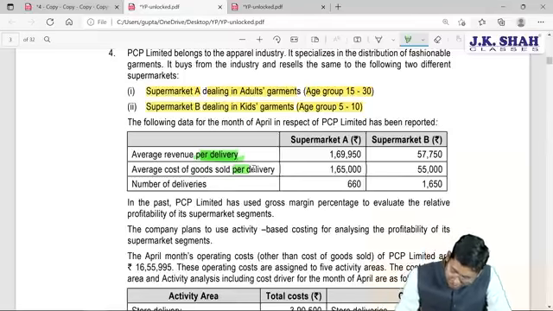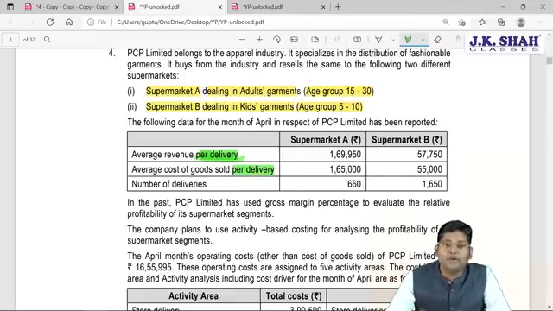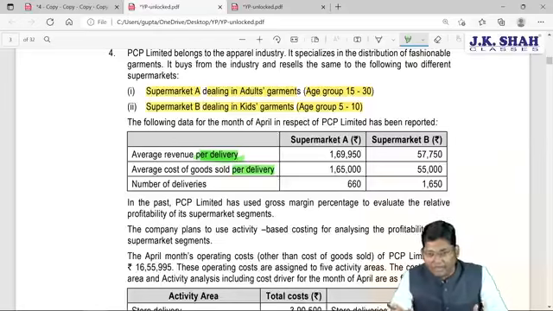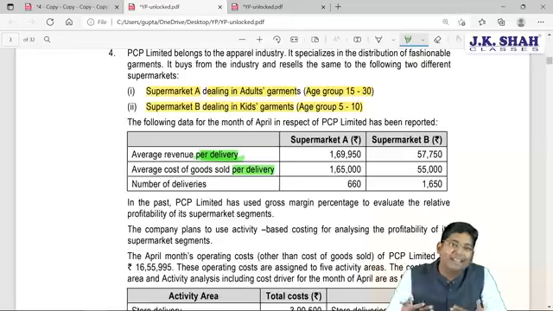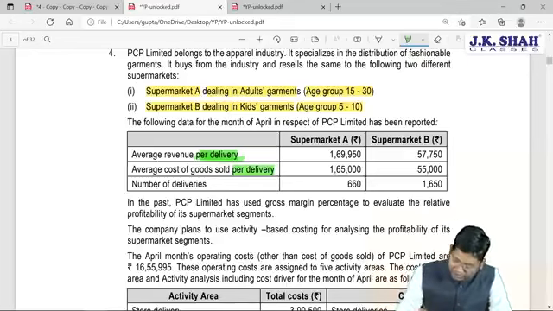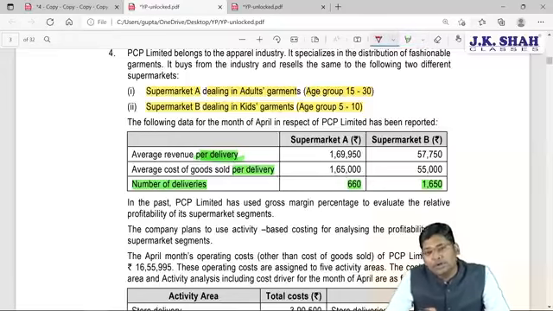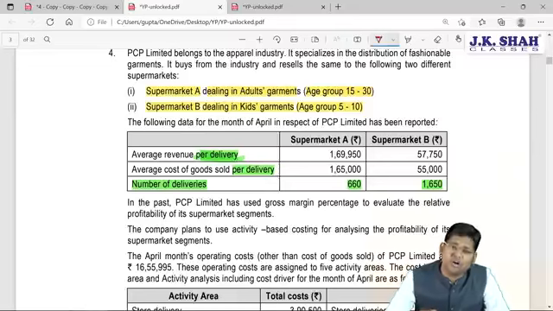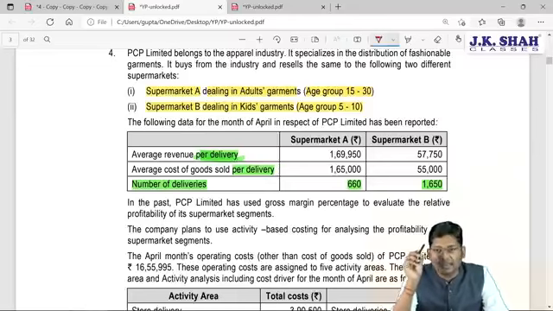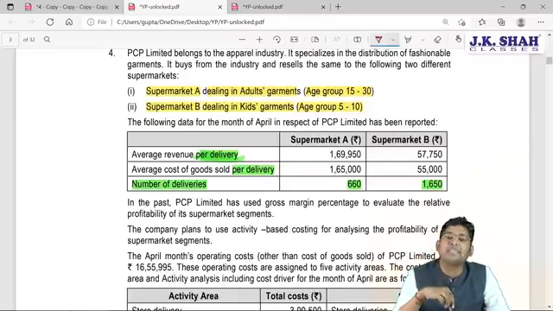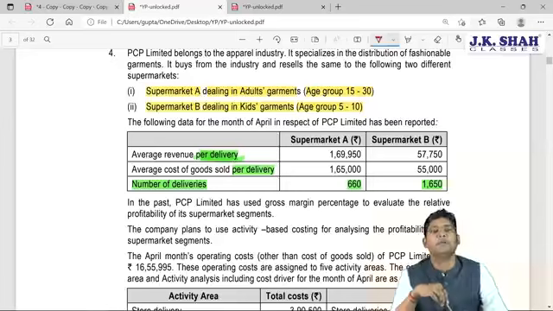Average COGS is also given, and this COGS is also available per delivery. So for delivering the garment one time, supermarket A and supermarket B generate how much revenue and spend how much cost. This is what is covered in this particular table, and along with this the number of deliveries are given. So if the question asks you to calculate total profit, or for example total revenue or total cost, you need to multiply the given data with 660 deliveries and 1650 deliveries for supermarket A and supermarket B.